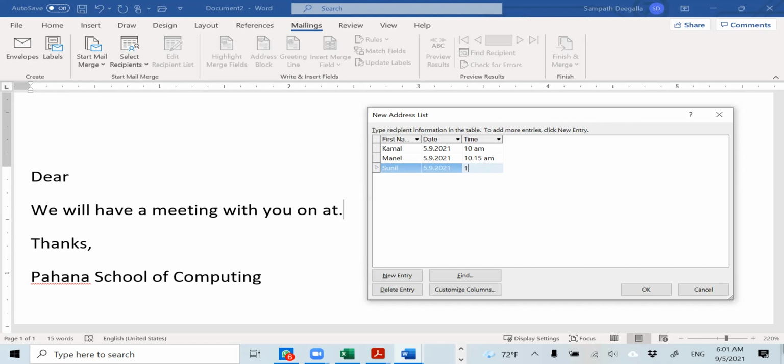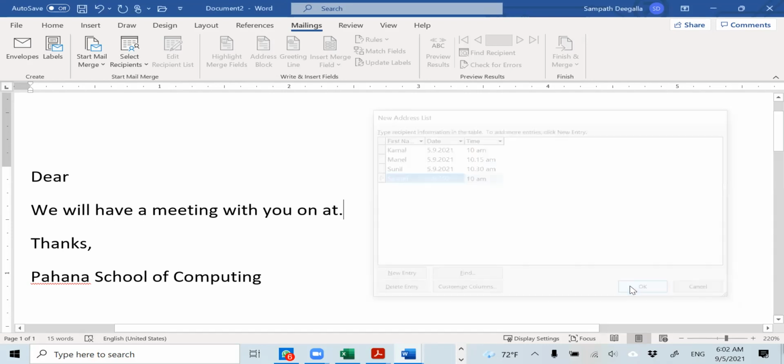I'm going to say 10:30. We'll have one more one, Sayuni. Let's say I'm going to meet her tomorrow, 10 a.m. Okay. Right. So likewise, I will create the data source. Now I'm going to click OK.